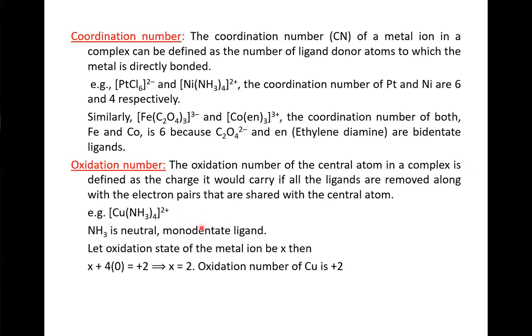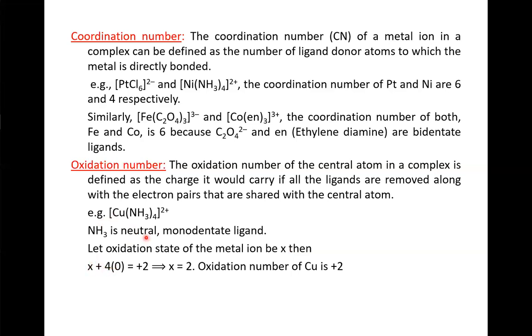By knowing the charges of this ligand, the oxidation number of the central metal ion can be calculated. So let the oxidation state of the Cu be X.